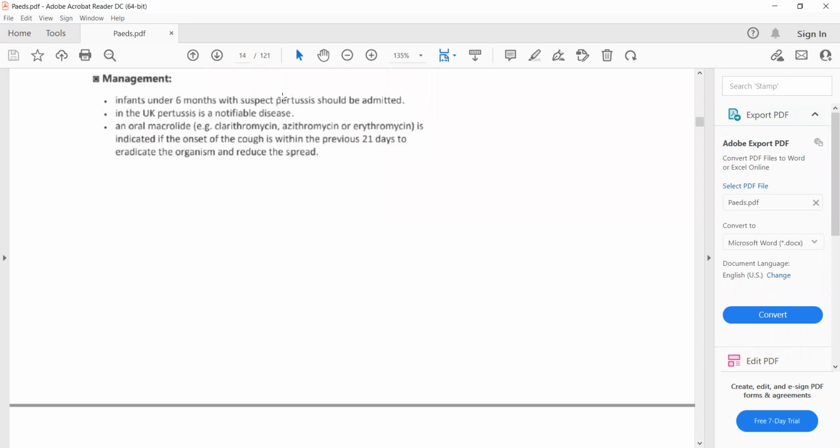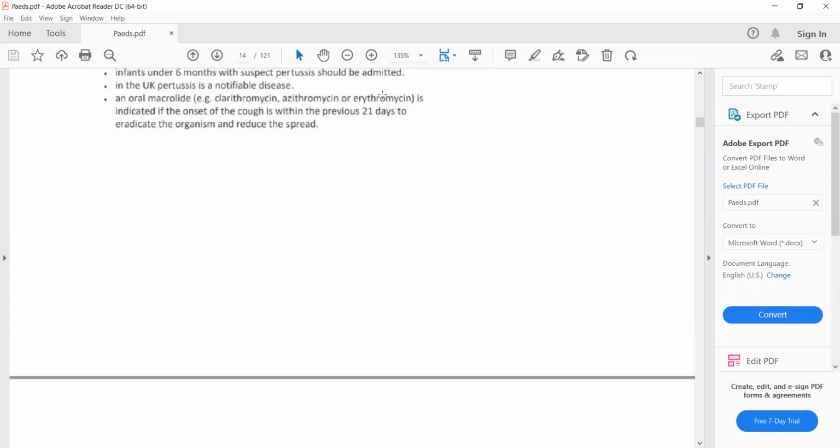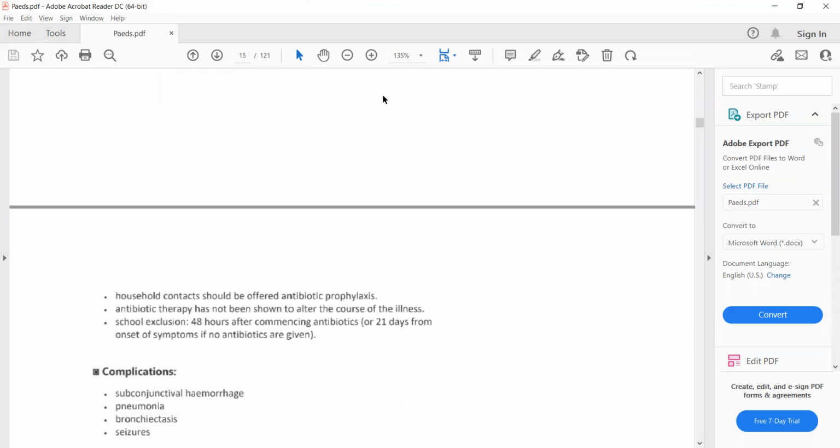Infants under 6 months with suspected pertussis should be admitted. So infants whose age is less than 6 months and there is suspicion of pertussis, they should be admitted. An oral macrolide such as clarithromycin, azithromycin, or erythromycin is indicated if the onset of the cough is within the previous 21 days to eradicate the organism and reduce the spread. Remember that household contacts should also be offered antibiotics.